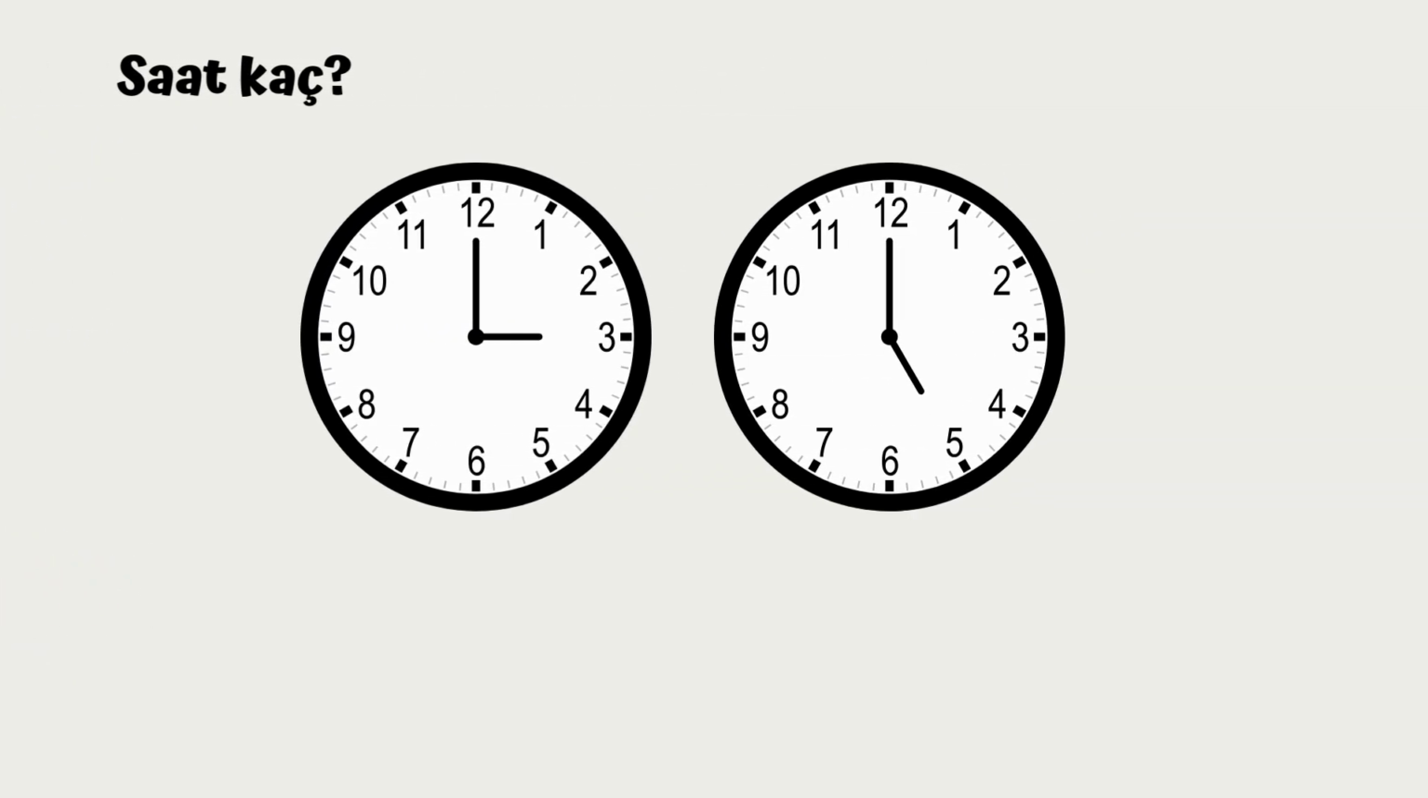So let's take a look at the first one. So it's 3 o'clock. And we say saat, what was 3? 3. So saat 3. And let's take a look at the second one. What time is it? Saat kaç? It's 5 o'clock, right? So how are we going to say it? Saat 5. 5 means 5.